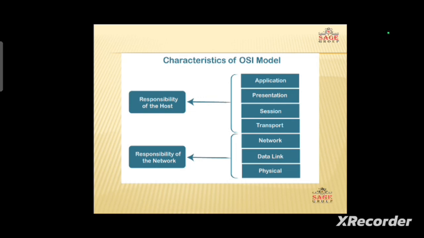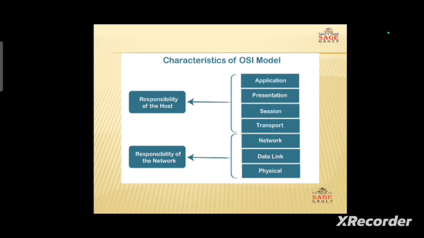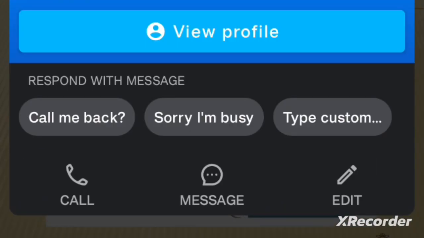Now, before we start, let us understand the purpose of the OSI model. We are going to establish a communication network between different systems. The two different systems may be either two different computer systems, two different operating systems, or even two different devices.